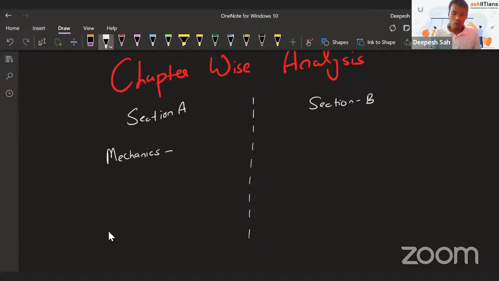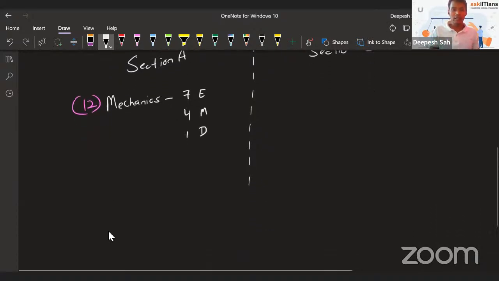From mechanics, there were a lot of questions. A total of 12 questions, out of which 7 were easy, 4 were medium level, and 1 was difficult. This is what I was talking about. Mechanics is a very heavy, very deep topic, but even so, you have only 1 difficult question from the whole topic. That's why the physics exam can be considered an easy exam.